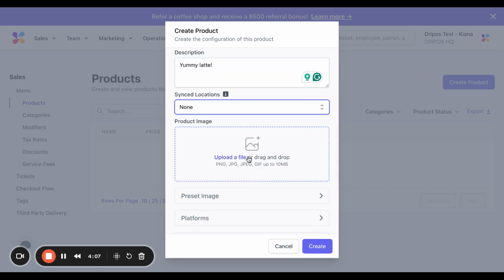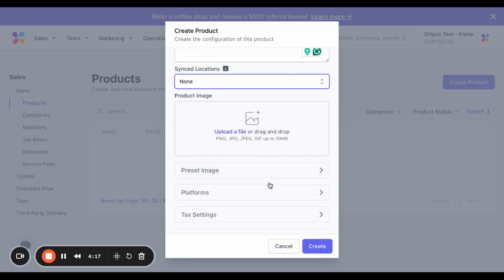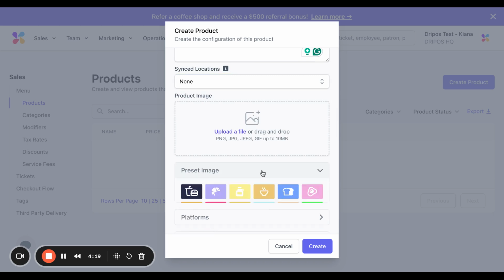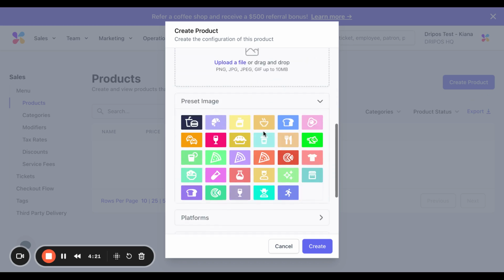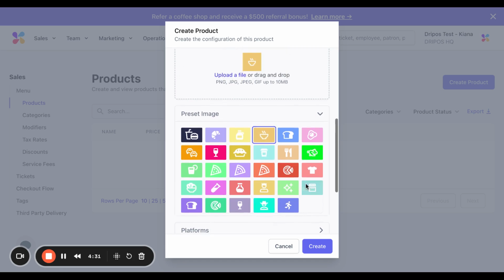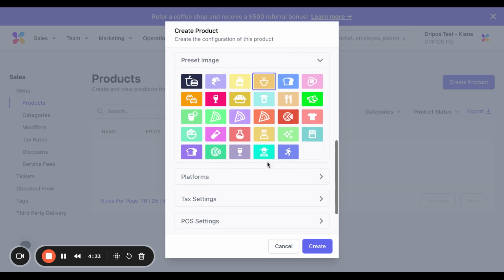Next, you can upload a product image if you'd like. Just click here and you can upload a screenshot that you have on your computer so that it displays next to the product. If you don't want to do that, you can also select any of these preset images. If it's a coffee, you can select this. I'm going to pick this one for right now.